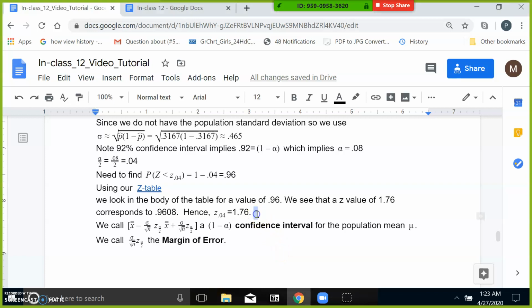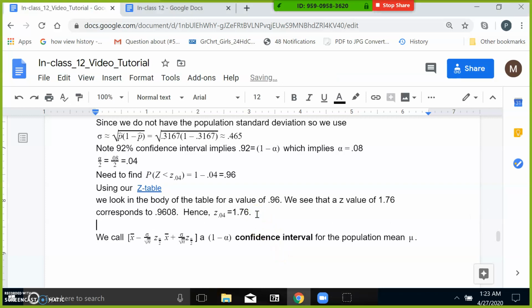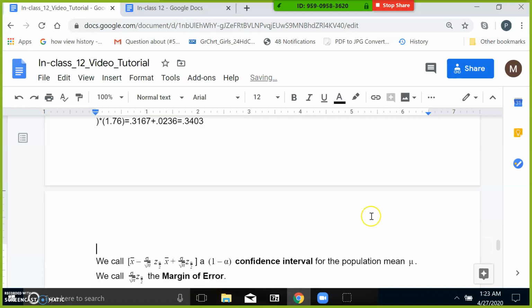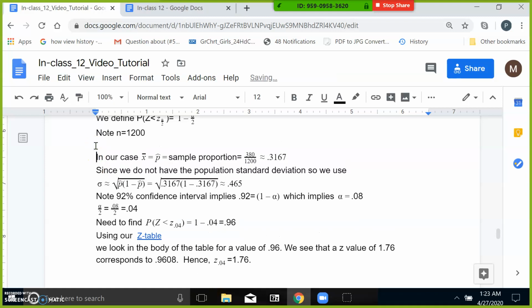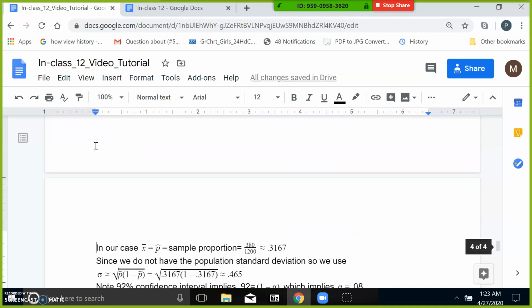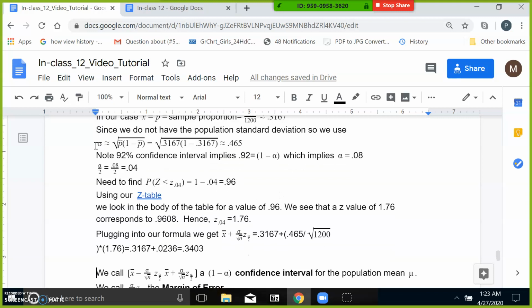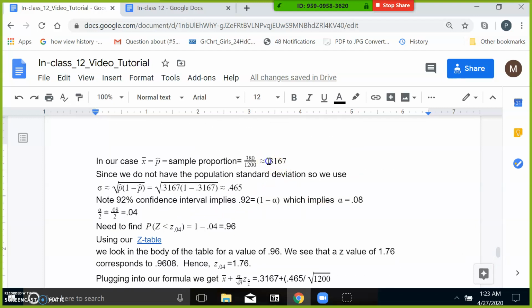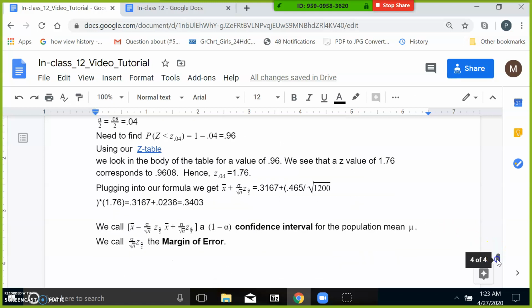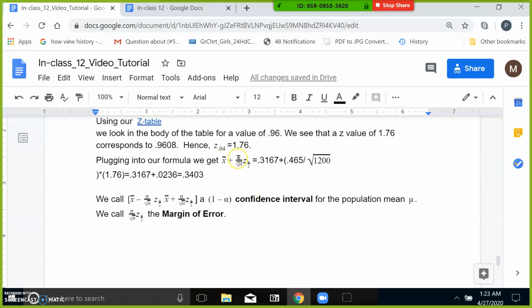Let me get this down right here. Go to another page here. Okay, so plugging into the formula then, our X bar is the 0.3167 that we found up there. And then it's going to be X bar plus sigma.